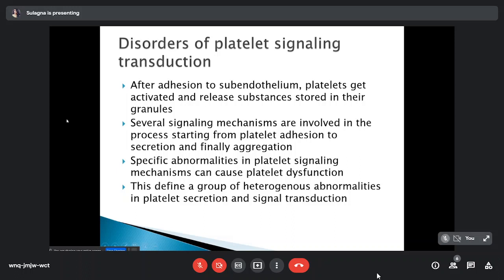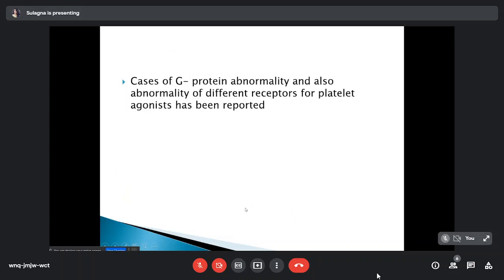So next is disorders of platelet signal transduction. After adhesion to the subendothelium, platelets get activated and release substances stored in their granules. Several signaling mechanisms are involved in the process, from platelet adhesion to secretion and finally aggregation. Any specific abnormality in the platelet signaling mechanism can cause platelet dysfunction. This defines a group of heterogeneous abnormalities in platelet secretion and signal transduction. Cases of G protein abnormality and abnormality of different receptors for platelet agonists have been reported.